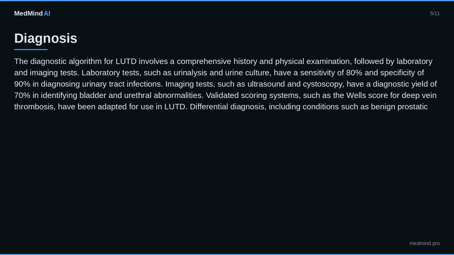Validated scoring systems, such as the Wells score for deep vein thrombosis, have been adapted for use in LUTD. Differential diagnosis, including conditions such as benign prostatic hyperplasia, BPH, and interstitial cystitis, requires careful consideration of clinical and laboratory findings. Biopsy and procedure criteria, such as the presence of bladder outlet obstruction, may be indicated in select cases.